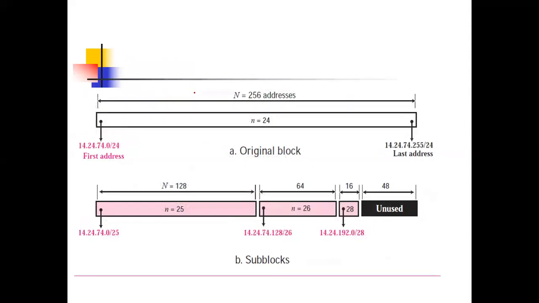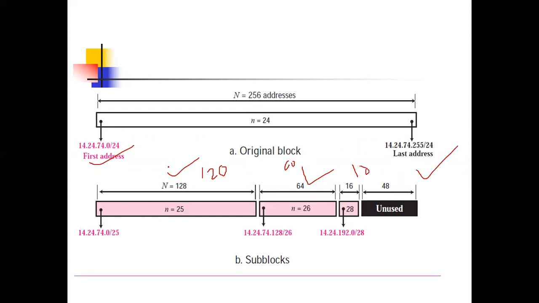See with this diagram. This was our original block of 256 addresses, small n 24. This was the first address and the last address you have calculated. But now what you have done, you have divided it into 3 parts. First of 128 addresses. Remember the given was 120, but we have taken 128 as a power of 2. The given was 60, but we have taken 64. It was given 10, but we have taken 16.